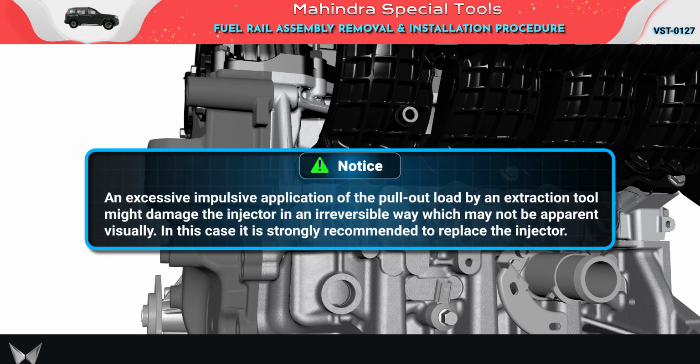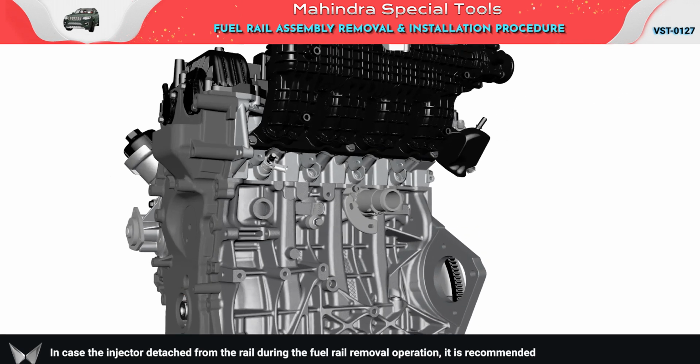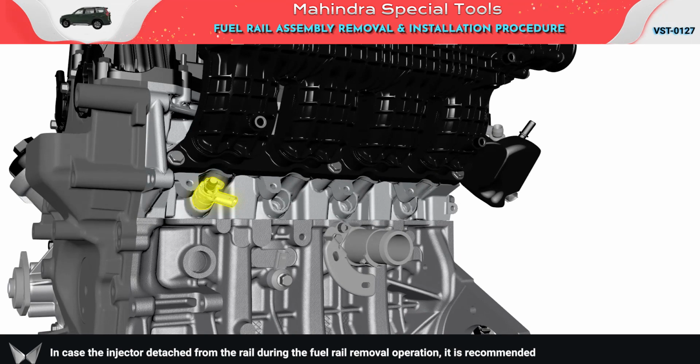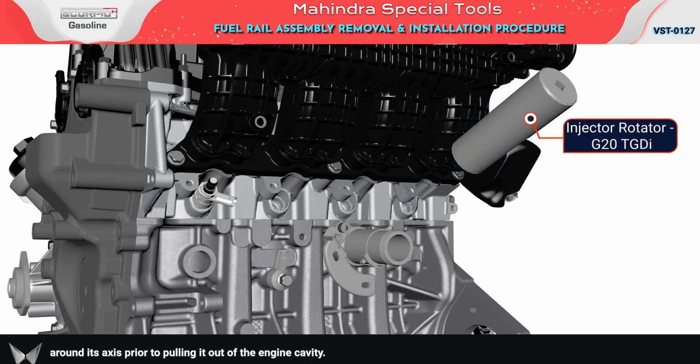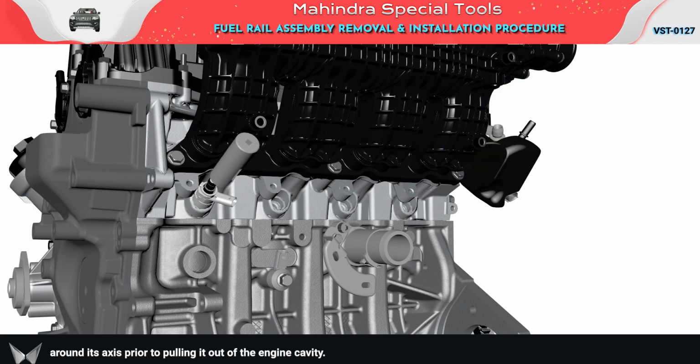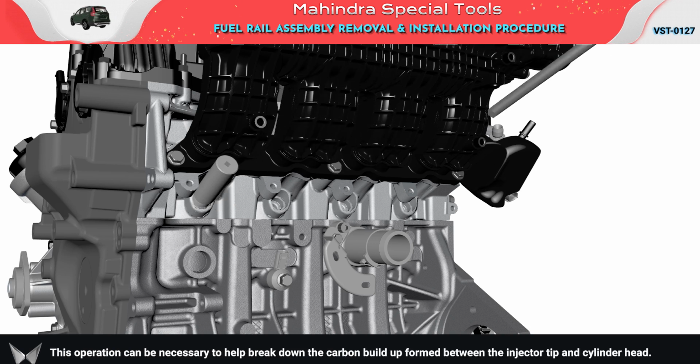Notice: in case the injector detached from the rail during the fuel rail removal operation, it is recommended to twist it back and forth around its axis prior to pulling it out of the engine cavity. This operation can be necessary to help break down the carbon buildup formed between the injector tip and cylinder head.